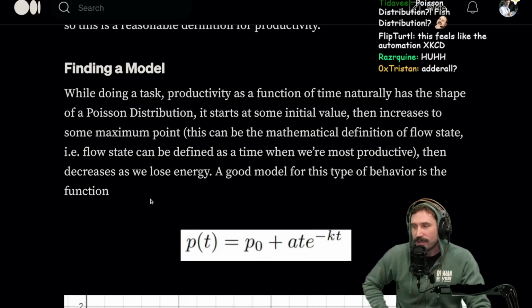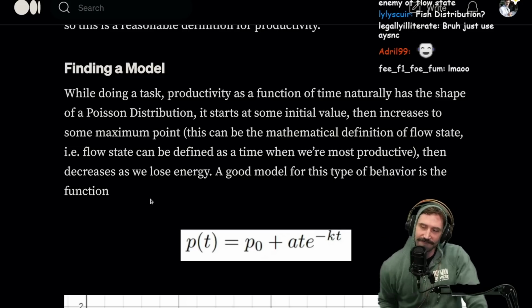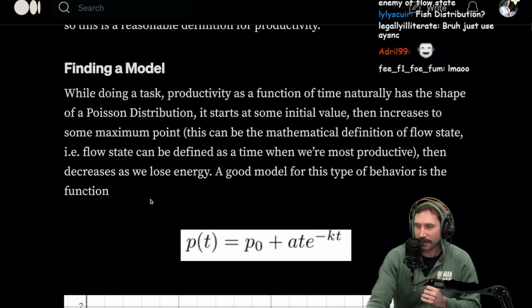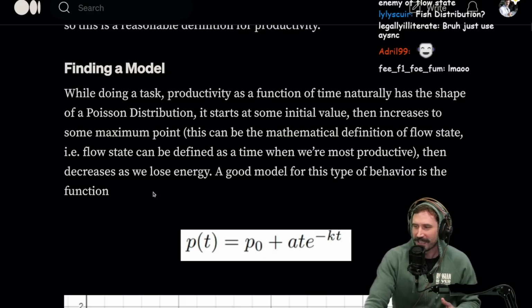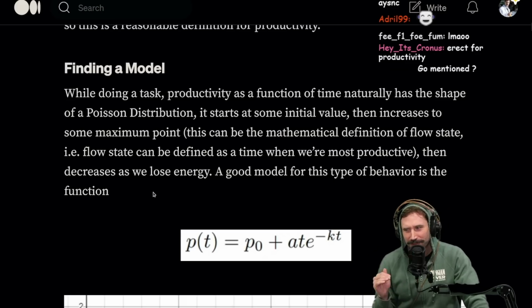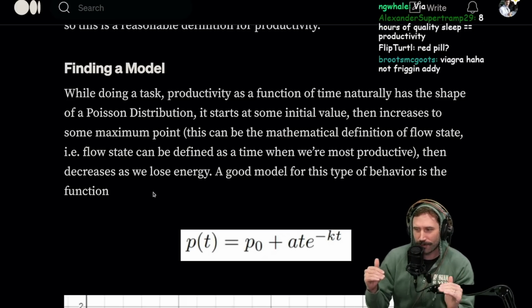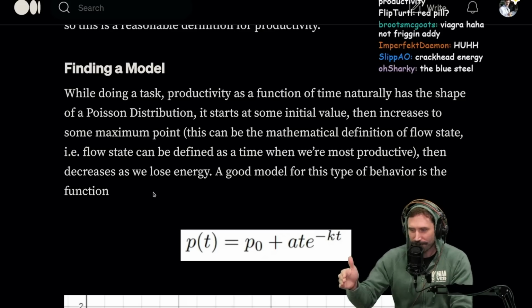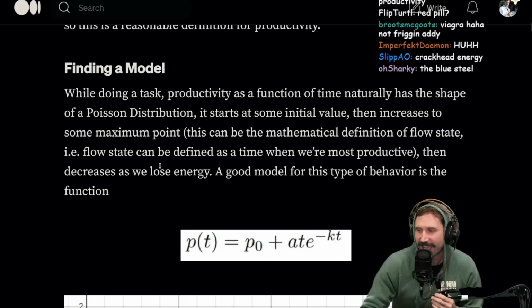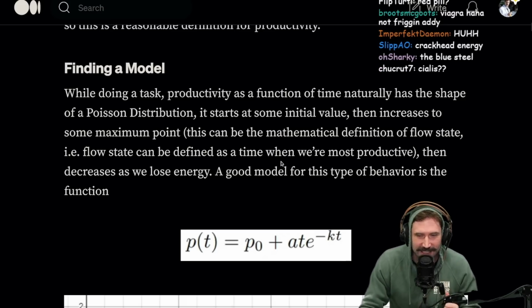It's not Adderall. The blue pill is the one that, you know what I mean? Gets the blood flowing. You know what I'm talking about? Or the blood not flowing? Which one was it, the blood flowing or the blood not flowing? Is it blood flowing to stop the flow? To staunch the flow, as one would say? Blue steel, crackhead energy? We're not even sure. All right, anyways, let's keep on going.